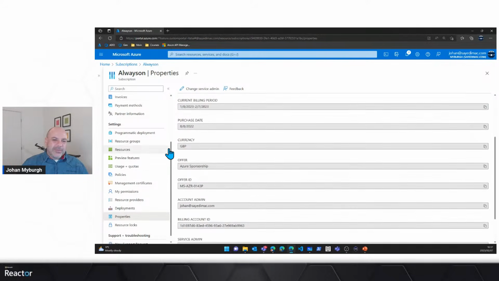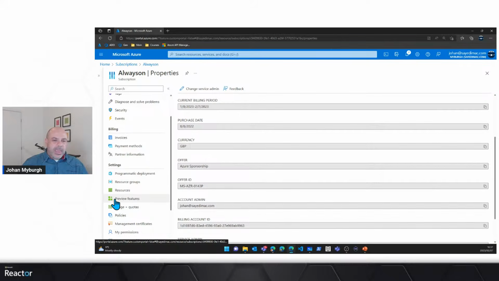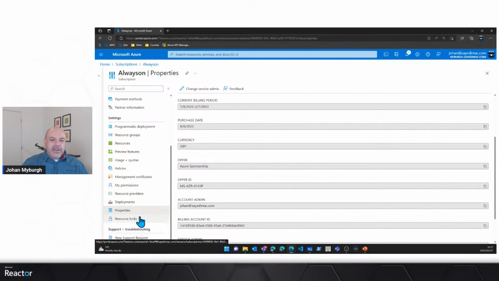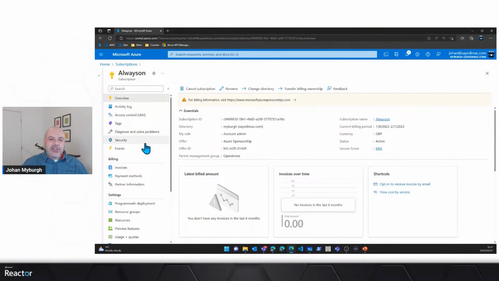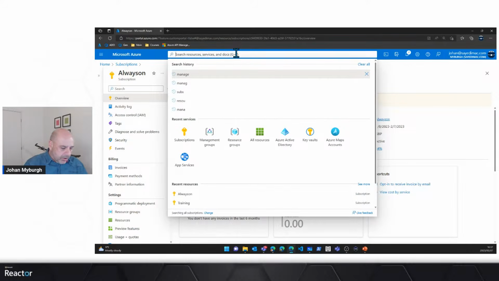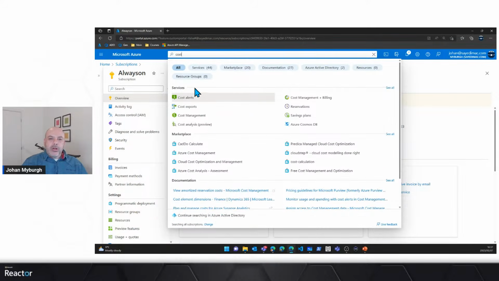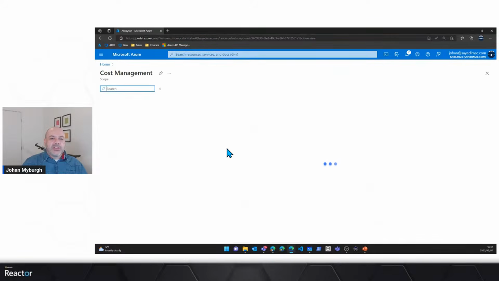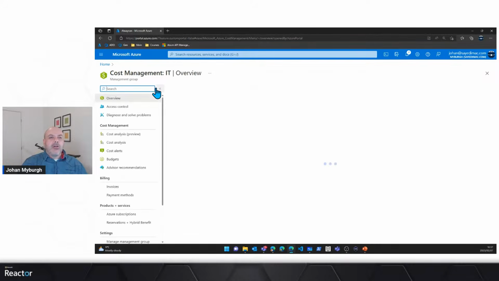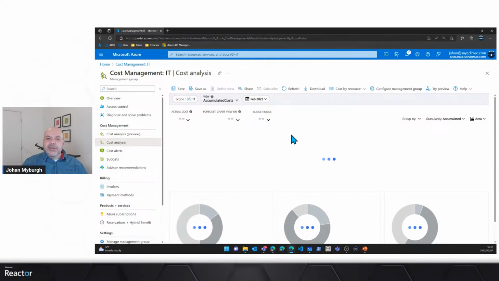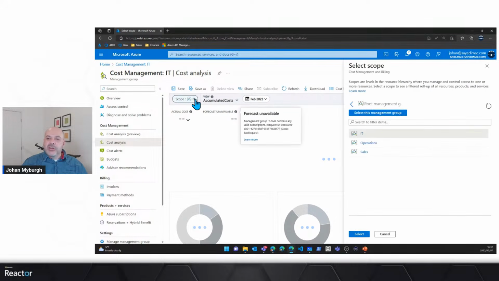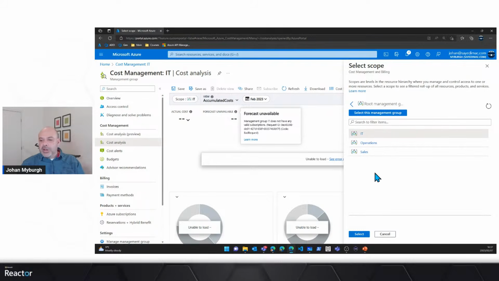And there you'll see some additional information. The last thing I want to chat about here is essentially, if I, for example, go look at my costing, right? If I click on cost management, then our cost management tool will essentially allow me to do some cost analysis. And you'll notice here that I can actually go and specify in that structure the scope which I want this to take a look at.